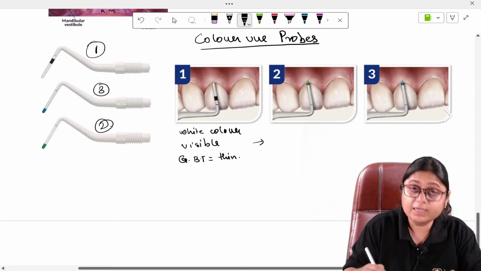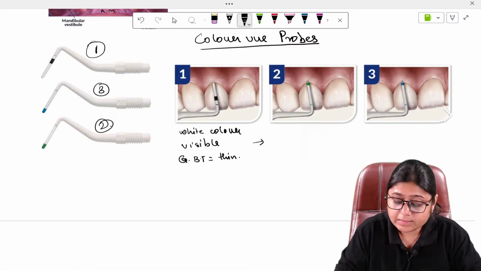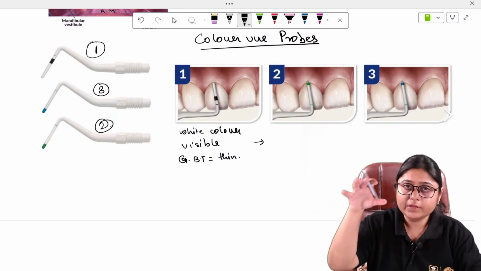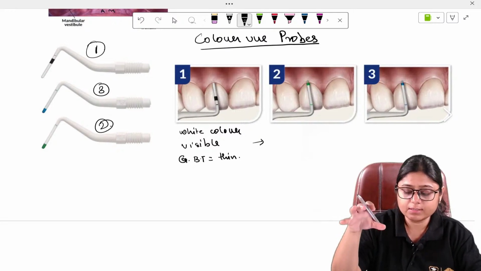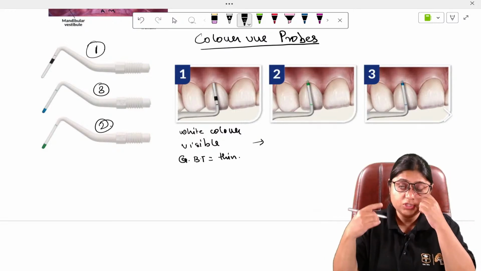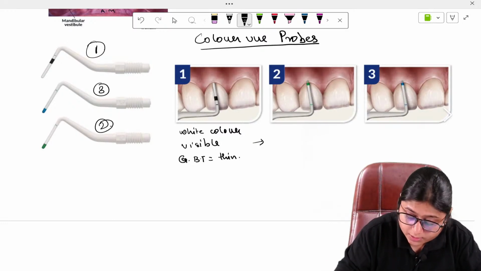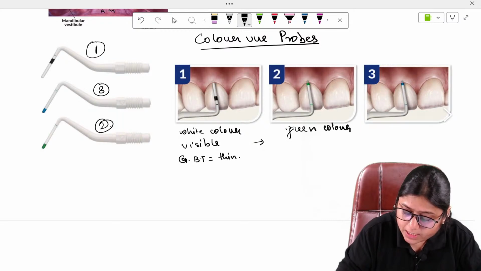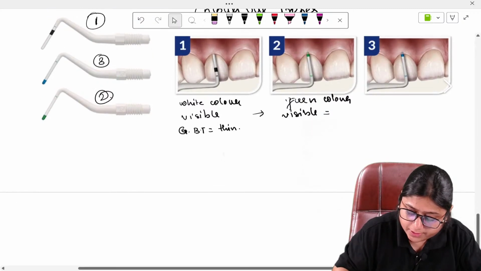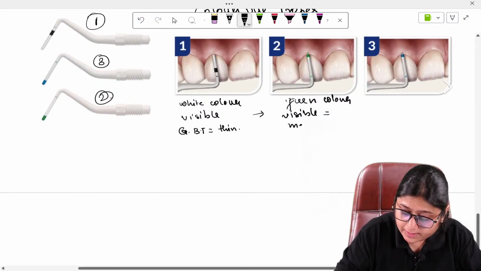So we'll now take the green color probe, and we will insert this green color probe. We will throw the light on the patient's gingiva. If this green color is visible, then the biotype of the gingiva is medium.